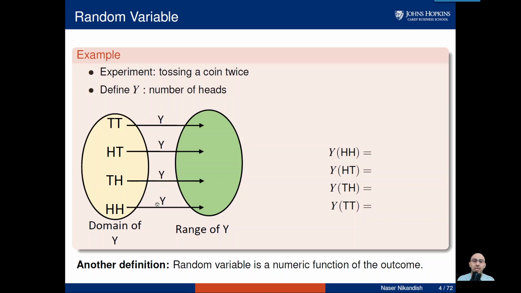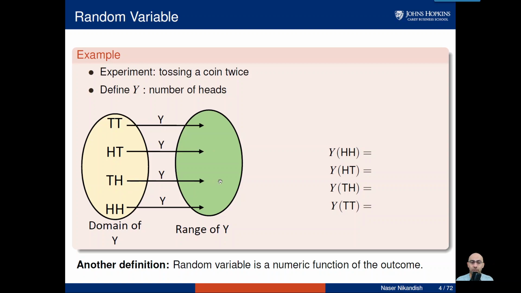So here's another one, tossing a coin twice, and this time I define random variable Y in a specific way. I define random variable Y as the number of heads. See, now it's getting a little bit more exciting. Tail tail doesn't have any heads, so Y is going to return 0. Head tail is going to return 1.